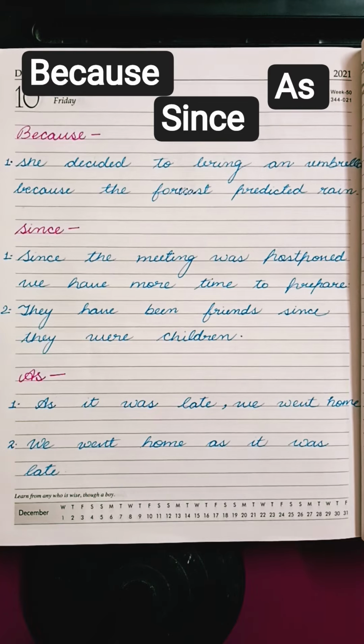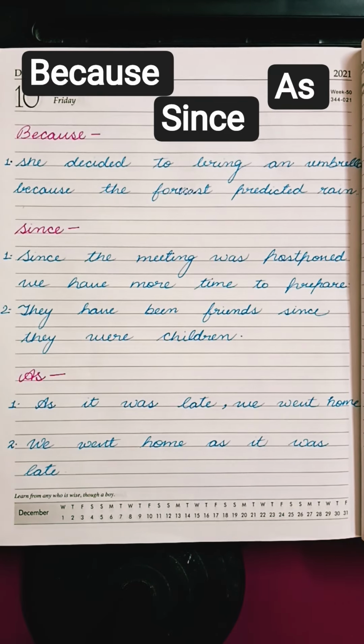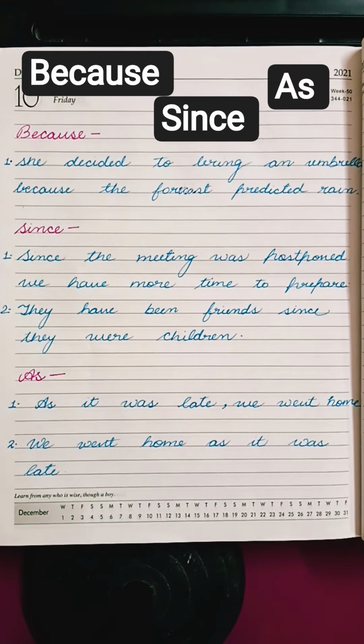And as is a conjunction which can be used in the beginning and in the mid. At both places it can be used. But as is not used at the end of the sentence. It can be used in the beginning of the sentence and in the mid of the sentence as well, but not at the end.